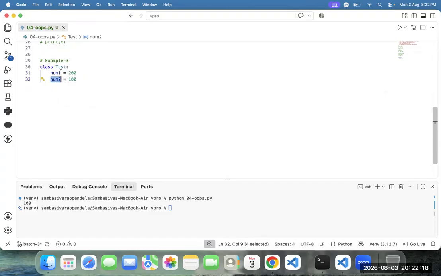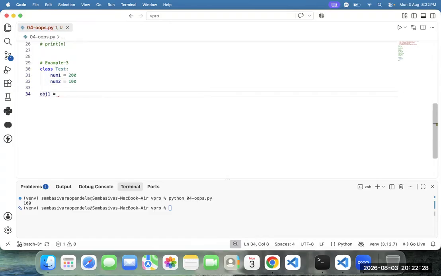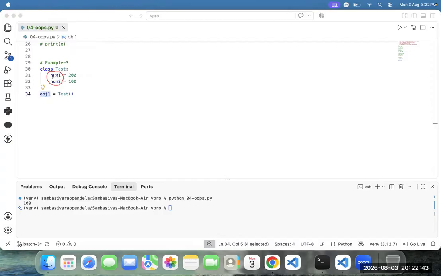Fine. Now, Deborah, create an object of the test class. How to create it? Obj1 equal to test. Rahman, is it your object? Assume that this is the object. Whatever the two variables are there, these two variables are by default stored to this object. Now, respond again here. Obj1 contains what? Num1 and num2. Exactly.